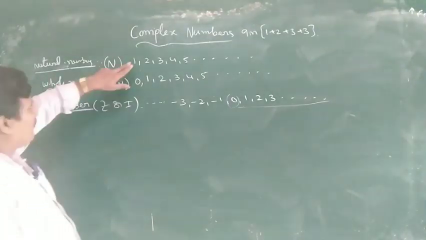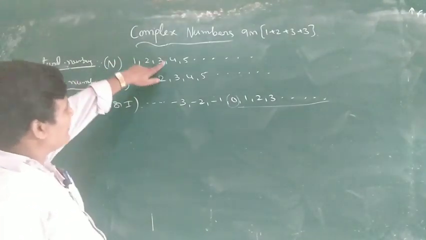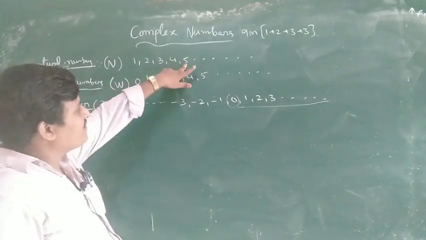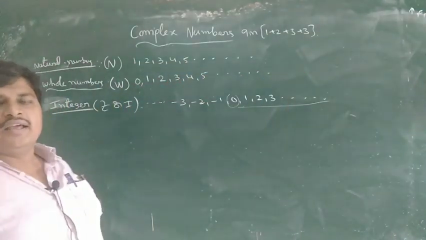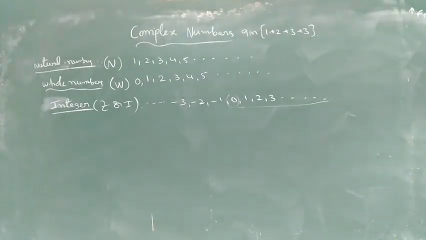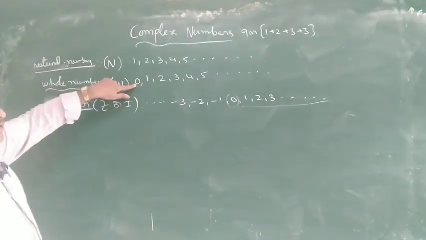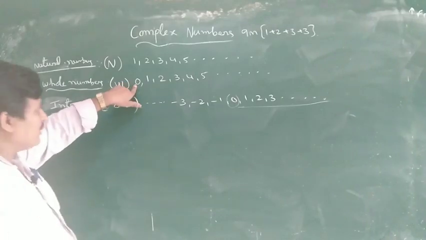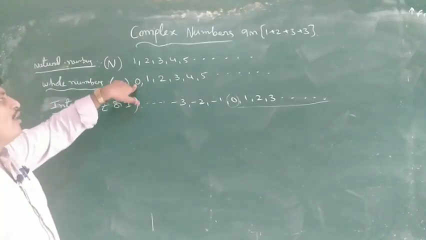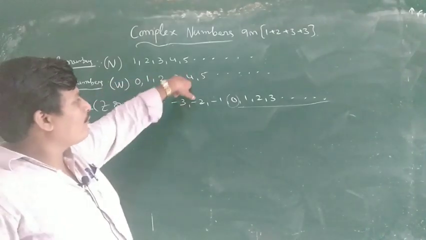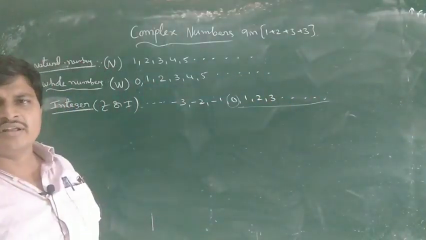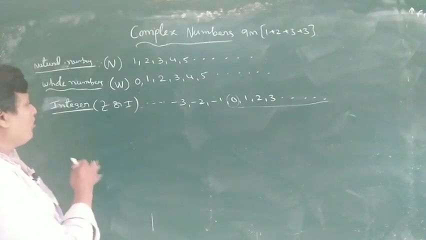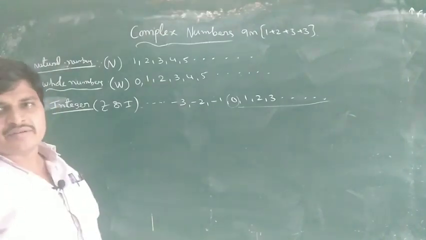So 1 is an integer, 2 is an integer, 3, 4, 5 are integers. All are integers. Every whole number is also an integer. So 0 is an integer, and 1, 2, 3, 4, 5, these all are integers.